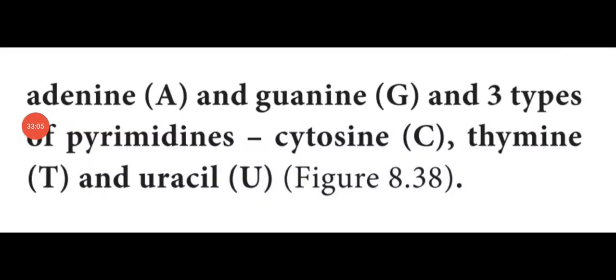See that one, pyrimidine or purine. Purines are 2 types, adenine and guanine. Adenine is denoted as A, guanine is denoted as G. And pyrimidines are 3 types, cytosine C, thymine T and uracil U. So these are all the different types of nitrogenous bases present in the DNA and RNA.